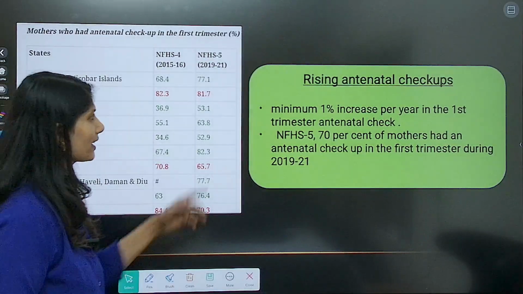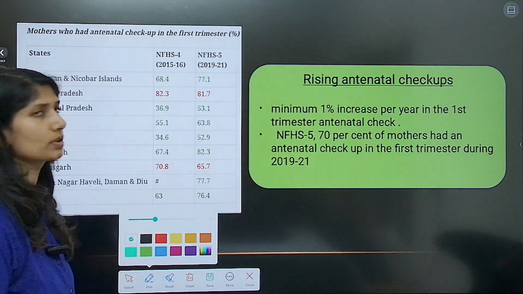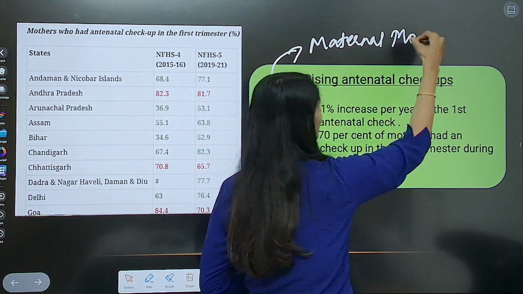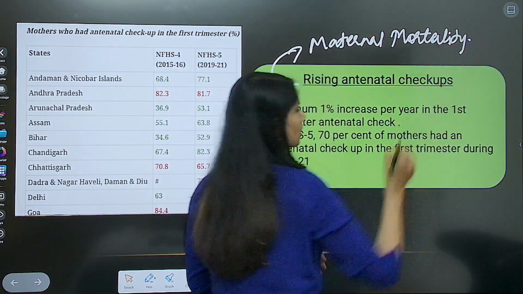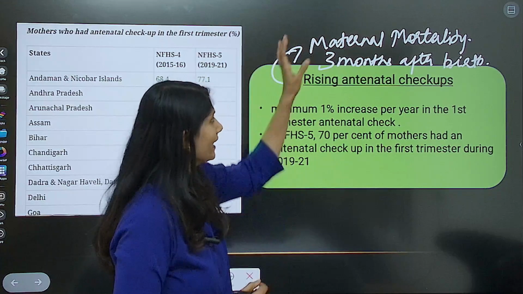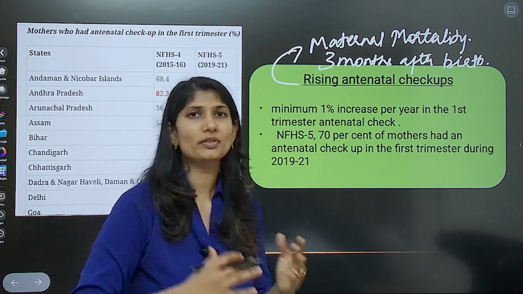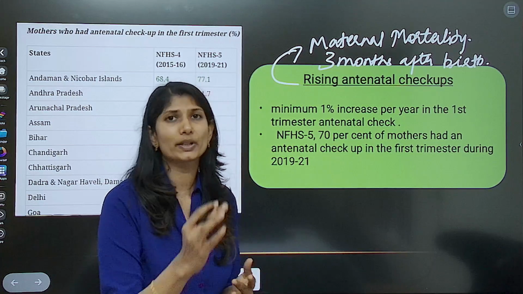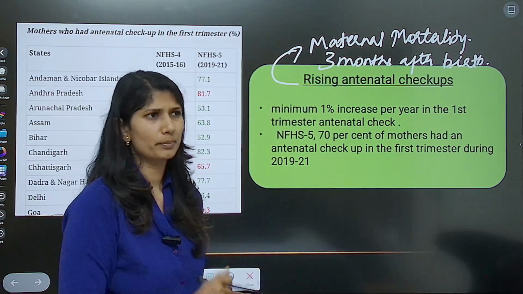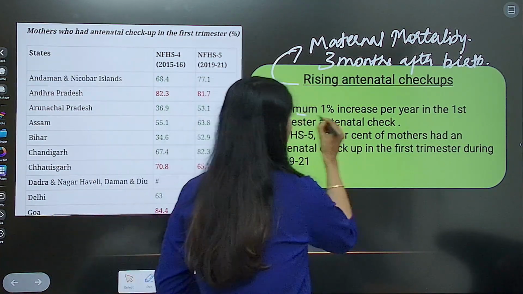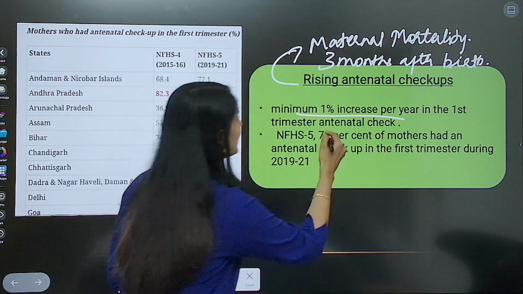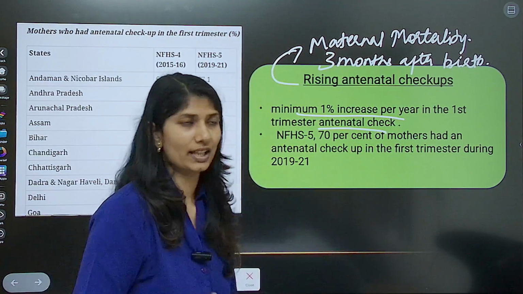Next, rising antenatal checkups, which means maternal mortality was on a rise. That is within the first 3 months after birth. It is very important for the first 3 months after giving birth for the mother to see whether she is receiving the adequate care that is needed. Again, before your 2015, before your Beti Bachao Beti Padhao, they at least wanted to increase 1% per year in the first trimester antenatal care, that is post the delivery.